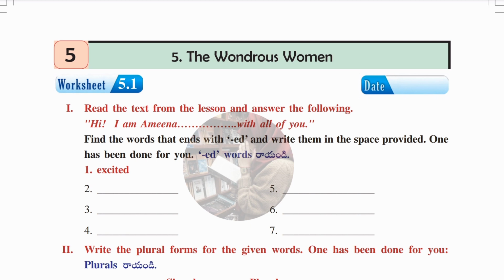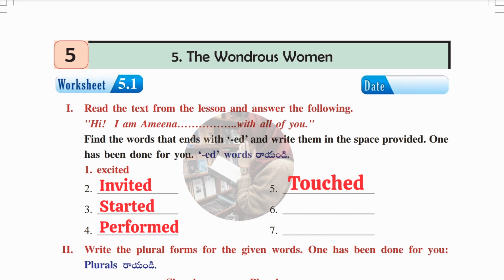So, in the first worksheet, that is 5.1, in the first Roman, we are given one text from "Hi, I'm Amina". From this paragraph, we have to find the words that end with T and write them in the given blanks. One is already done for us, that is excited. The second one is invited. Next, the third one is started. The fourth one is performed, and the fifth one is touched.